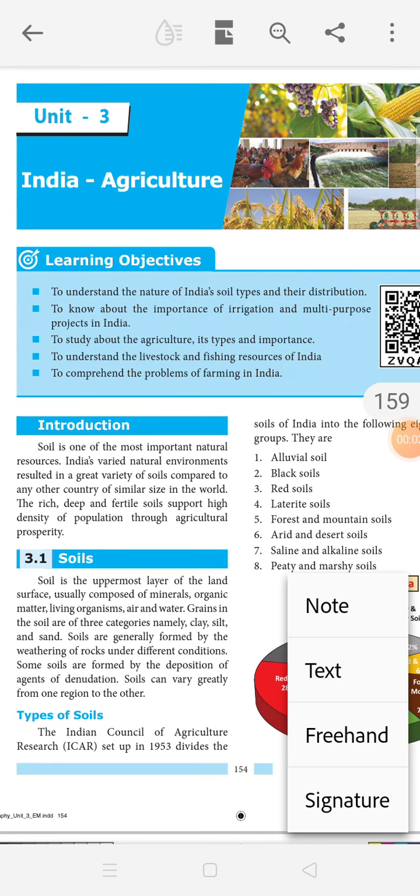Good morning, students. Today we are going to see about the Geography Unit 3rd, India Agriculture. India வேளாண்மை. So, what are the learning objectives in this lesson?